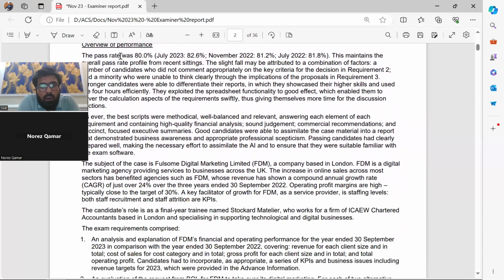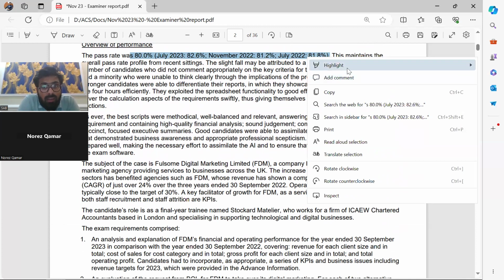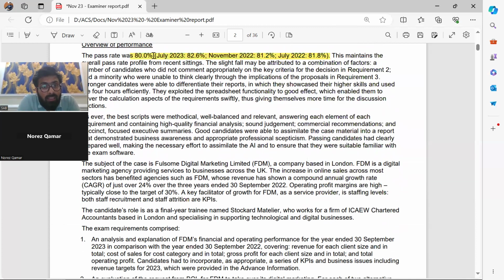Now, overview of the performance. The pass rate was 80%, right? So see the pass rates of advanced case study. And you guys say that this paper is a difficult one, which has a pass rate of 80%. This is not even the pass rate of ECCA, guys. What is the difficulty here? Just the management is the difficulty.